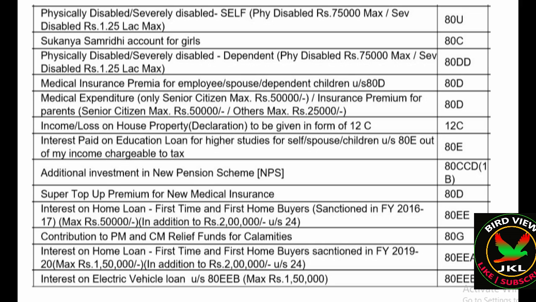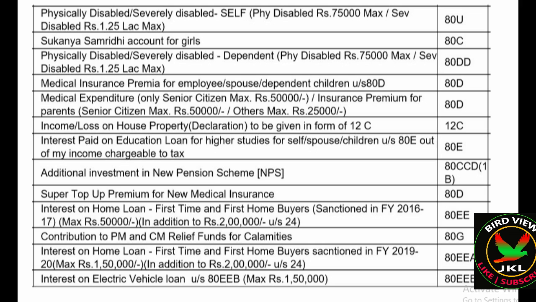And if you are having a housing loan, the interest portion you can show under section 24. Here you can show up to 2 lakh. Further, you should disclose your interest certificate. And interest paid on education loan for higher studies for self, spouse or children: here the full interest amount you can show, there is no maximum limit here.